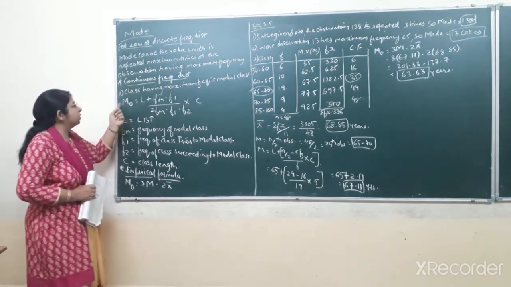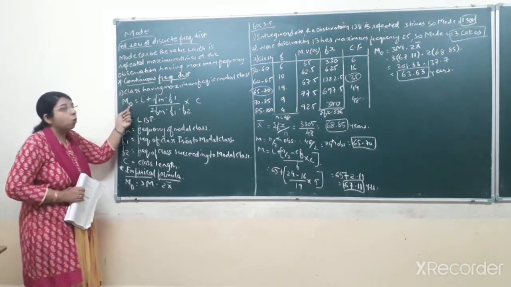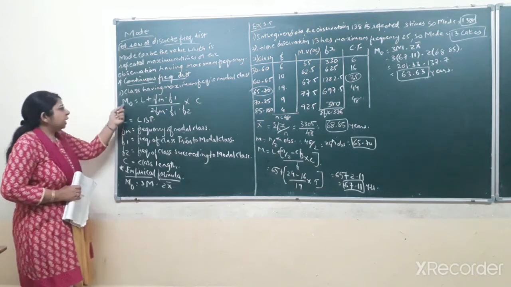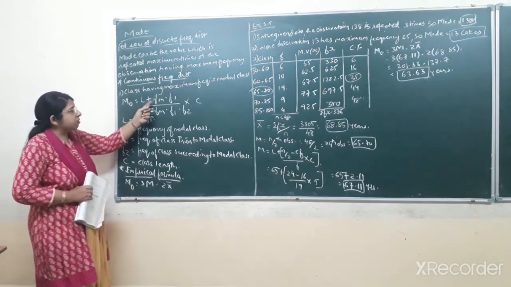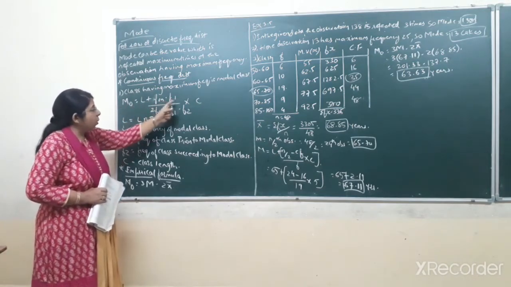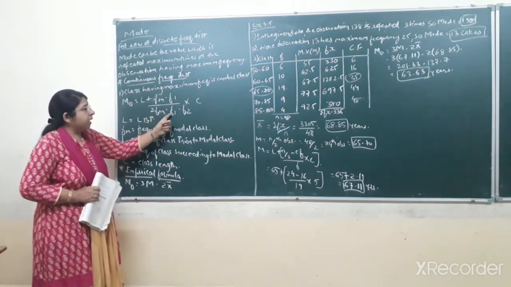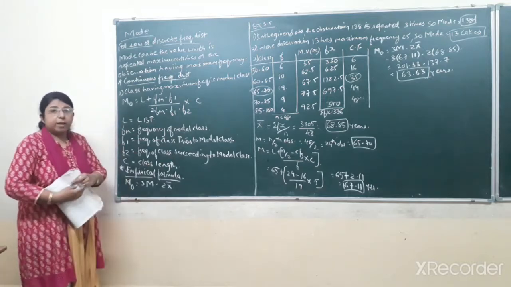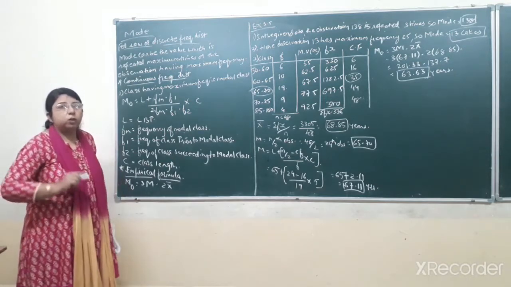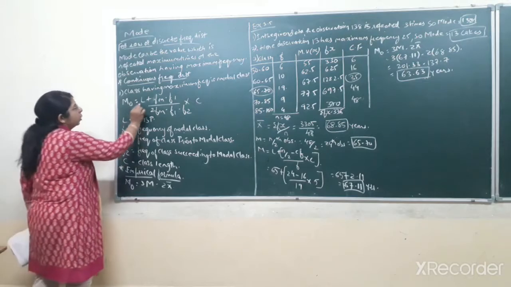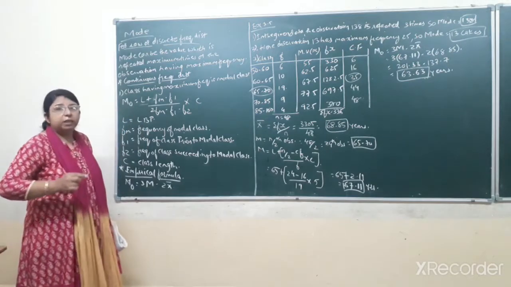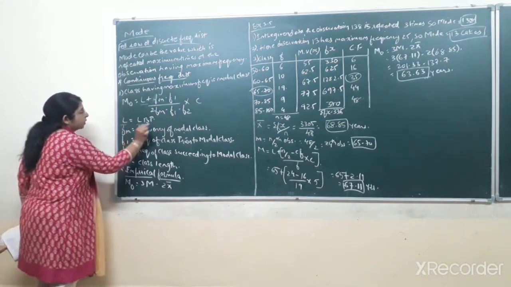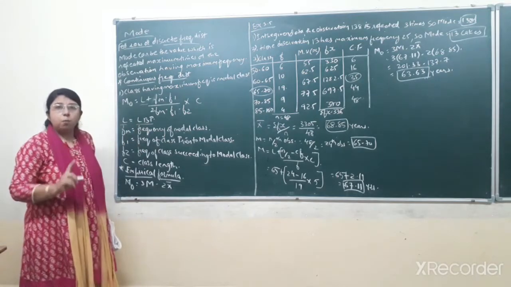Now what is the formula? As you can see, mode is denoted by Mo, that is the symbolic representation of mode. Mode is equal to L plus (Fm minus F1) upon (2Fm minus F1 minus F2) into C. Now what are Fm, F1 and F2? That is a new thing for you. L you already know very well, as we applied it in median and quartiles, that is the lower boundary point. So L represents the lower boundary point of the modal class.